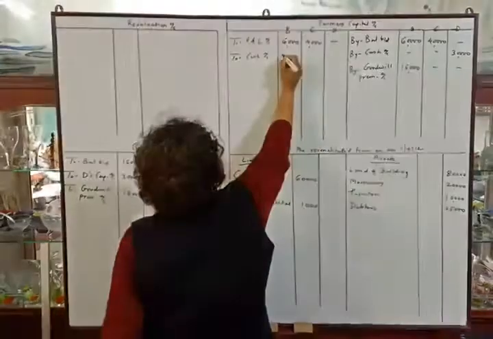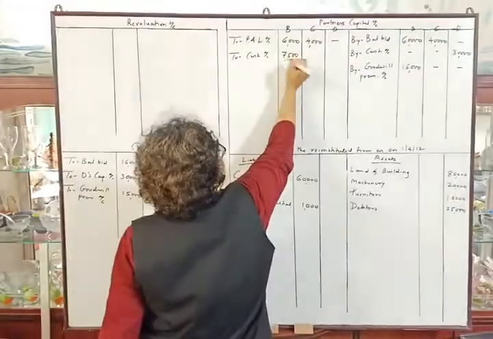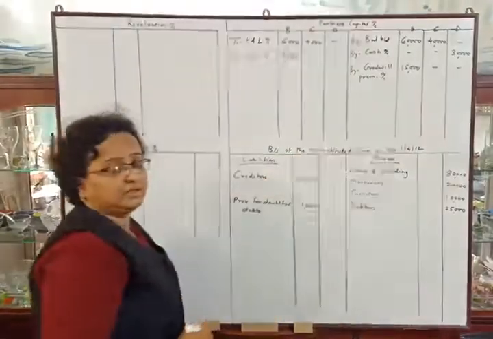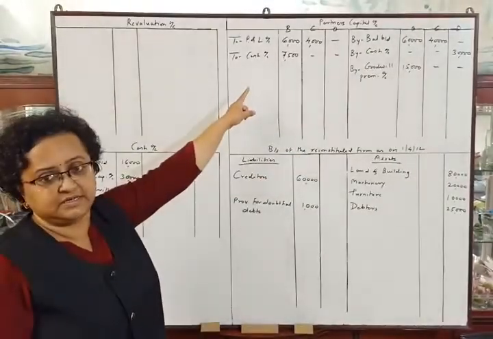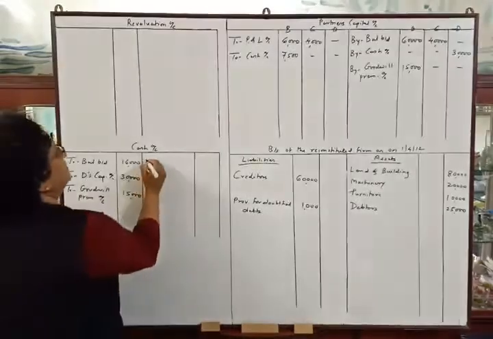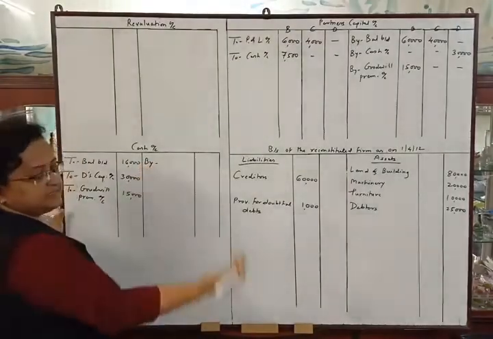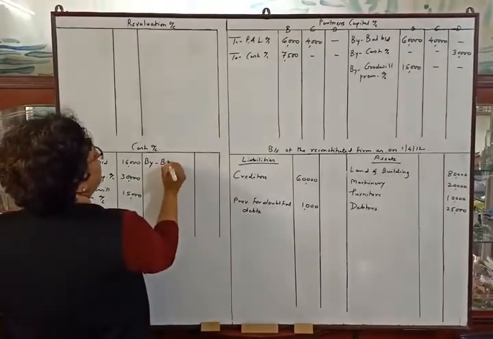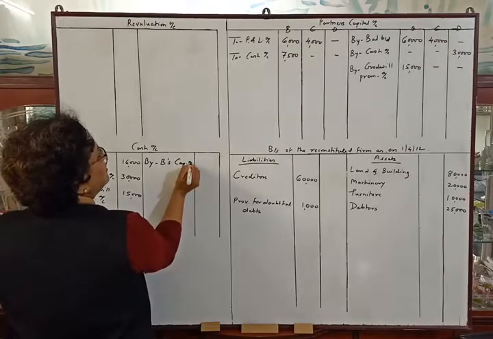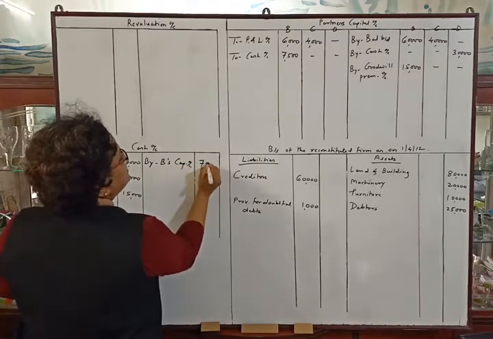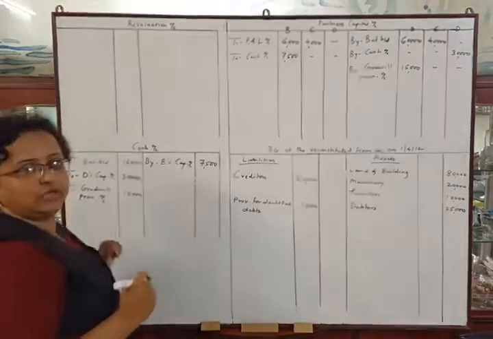Half of 15,000 will be 7,500. So dash in other columns. Now we will make the second posting of this entry. Credit side of cash account, as cash is going out from the business, by B's capital account. Amount will be 7,500. Okay.